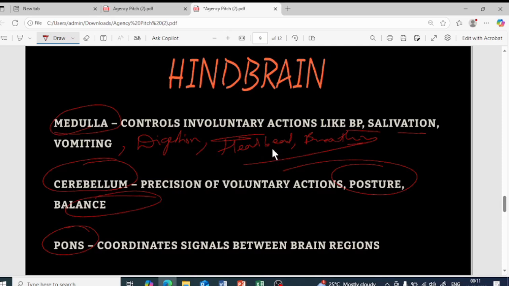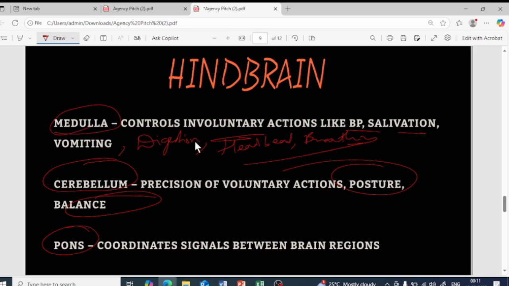Obviously, you will bend and pick up the pen, isn't it? You will change your posture, isn't it? So that is controlled by the cerebellum. Clear? If you are balancing the scooter or the bicycle, balance is important. That is controlled by the cerebellum part of it.